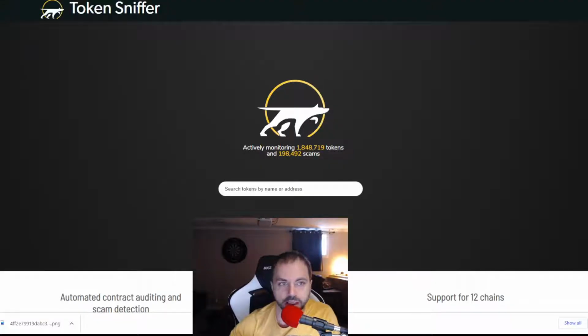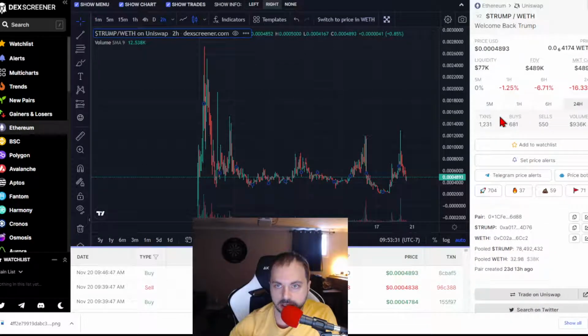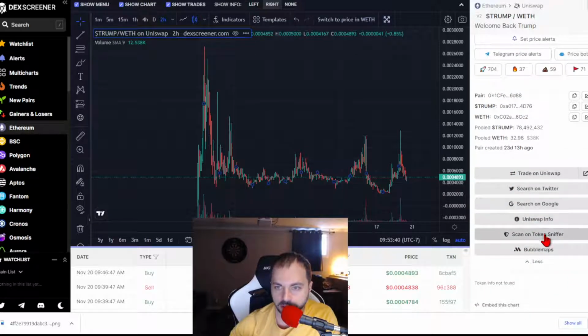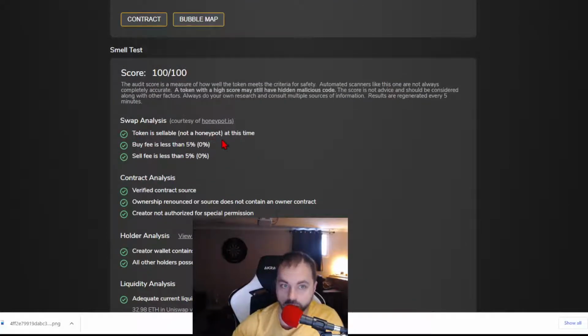So these help. Let's take a look at it. If you go to Dex Screener, I'll go over some of these in a bit here. So I'm looking at this. On the right-hand side, it has a whole bunch of your stats and whatnot. You can see all the info here. But they even have a button you can just scan on Token Sniffer. So I clicked it. It opens up, takes a second to load, and they give you a score. So this token is sellable, so it's not a honeypot.